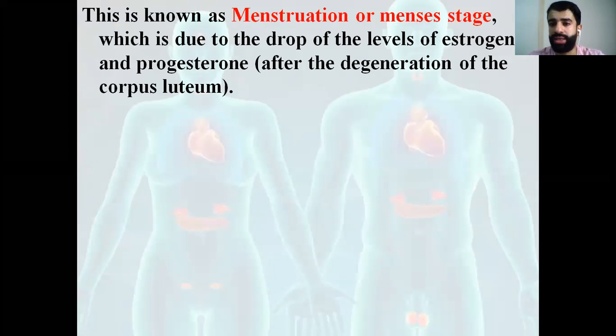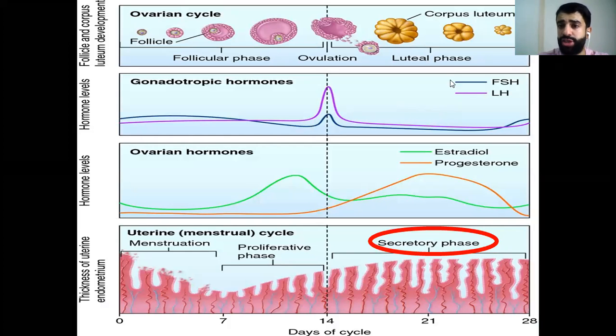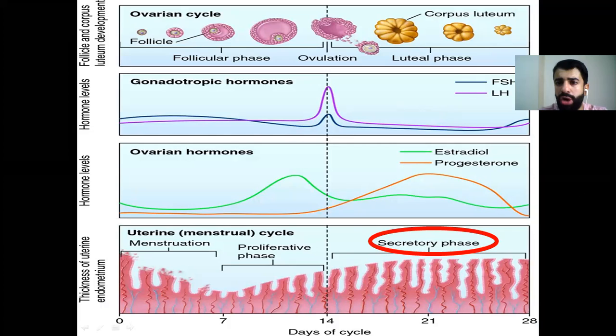So this is known as the menstrual cycle or the menses stage, which is due to the drop of the levels of estrogen and progesterone after the degeneration of the corpus luteum. So according to this figure, the corpus luteum will degenerate, so the levels of estrogen and progesterone will decrease. The decrease in estrogen and progesterone will cause a decrease in the thickening of the endometrium. And finally, we have the menstrual cycle or the menses.